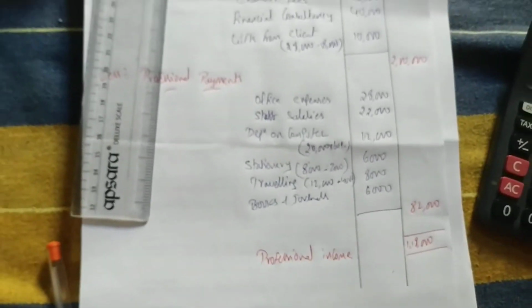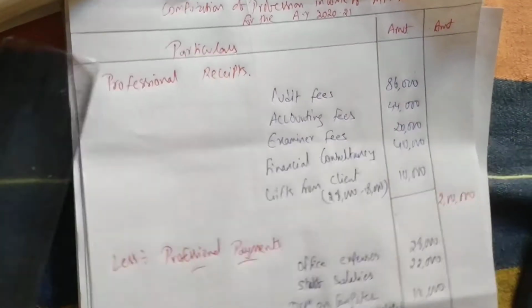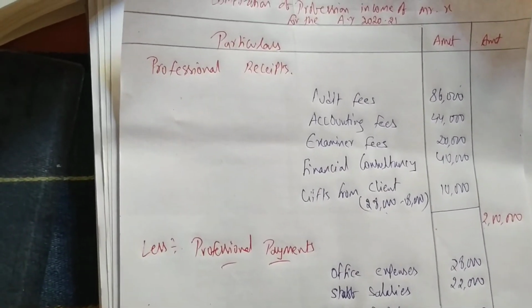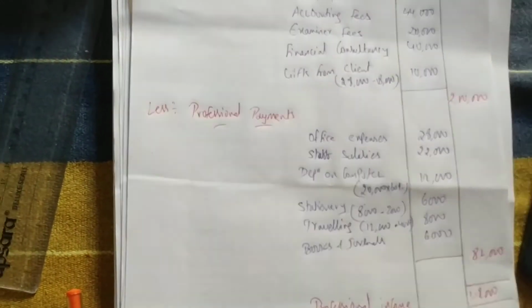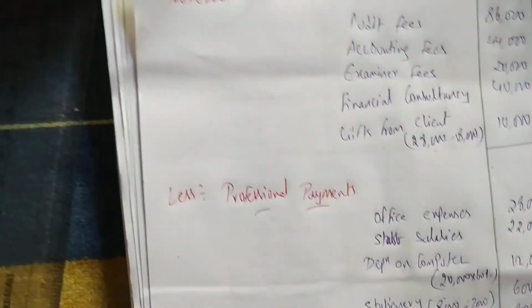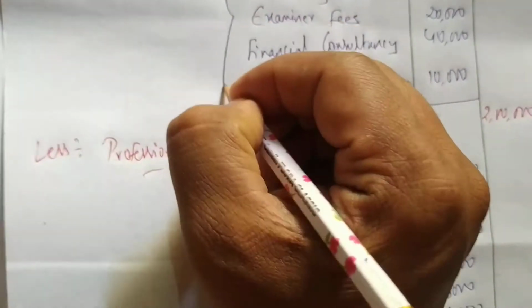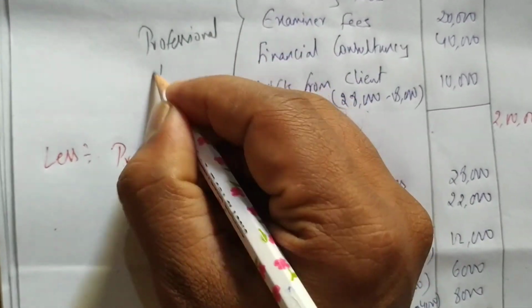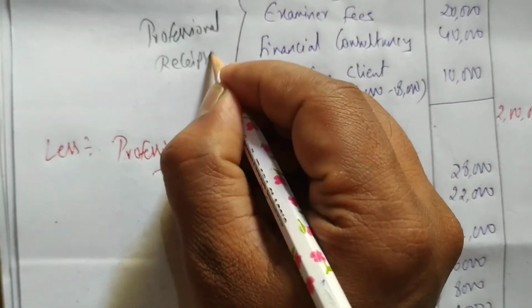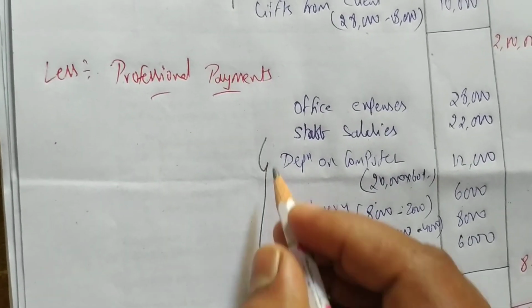Okay. So problem solving is very easy when you know the format. You should know the format and it's very easy to solve the problems. We have taken which receipts? Only business receipts. Professional receipts you have taken. And which expenses? Only professional expenses.